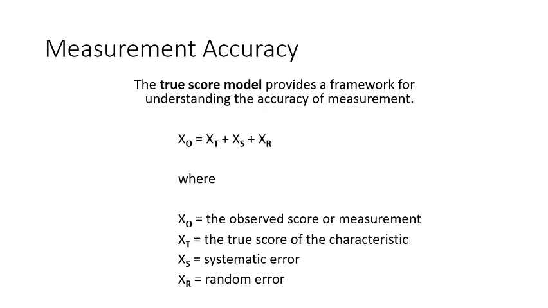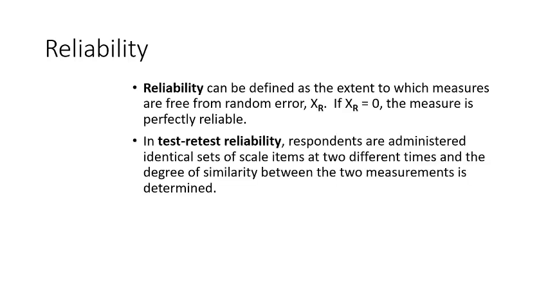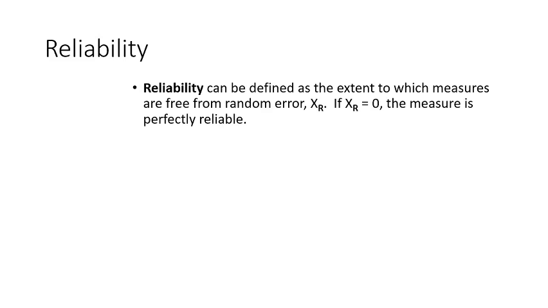So you have understood what is meant by XO equals XT plus XS plus XR, and what they represent. First of all, we are going to discuss what reliability is. It can be defined as the extent to which measures are free from random error.